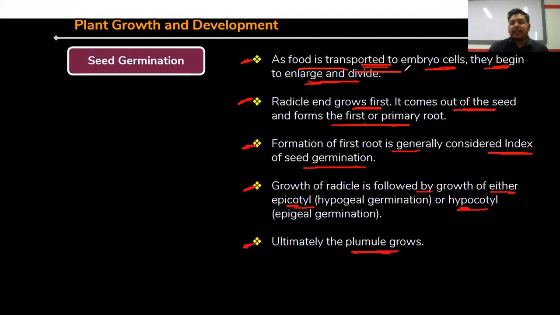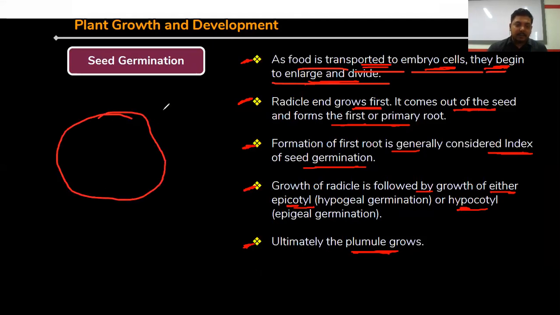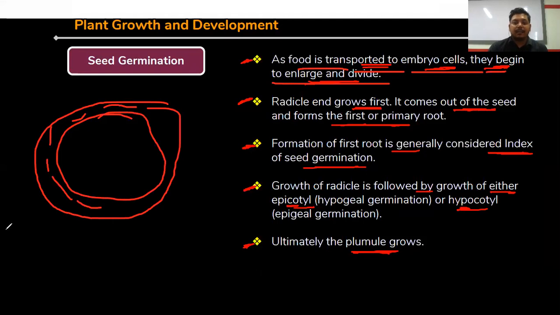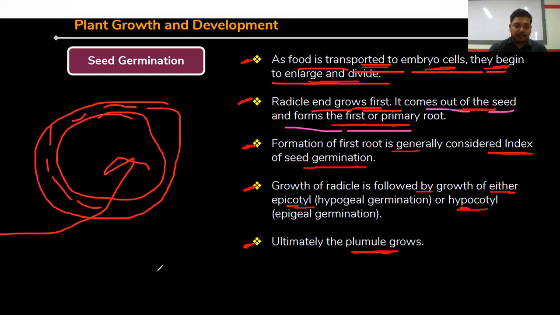As the food is transported to the embryo, it begins to enlarge and divide. The food present in the seed covering or the fruit covering goes into the inner side of the embryo. The radicle grows first, so the first root grows, right? The radicle comes out of the seed and forms the first or primary root. Formation of the first root is generally considered the index of seed germination.